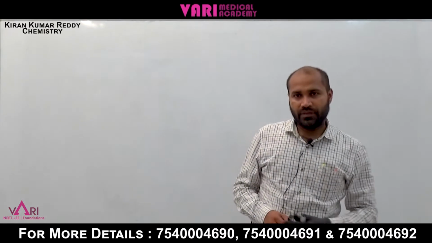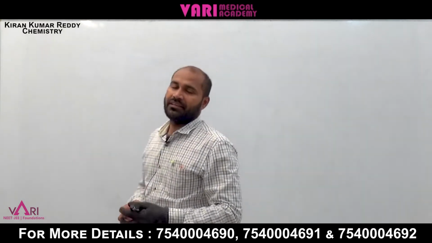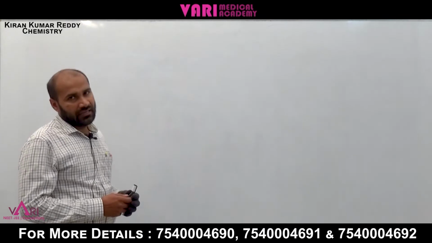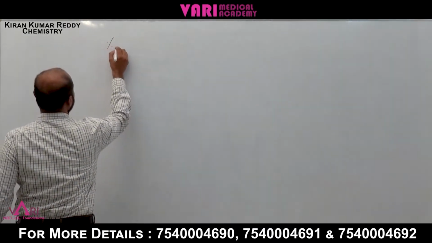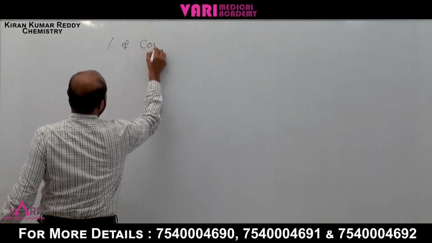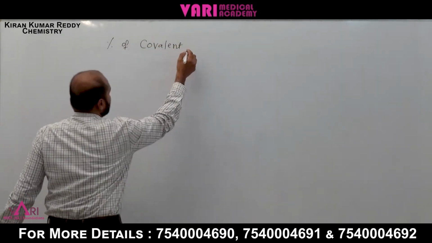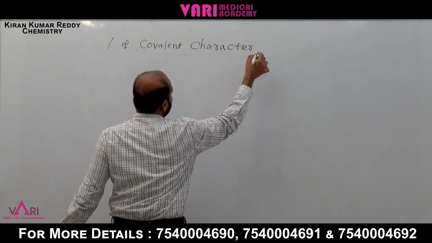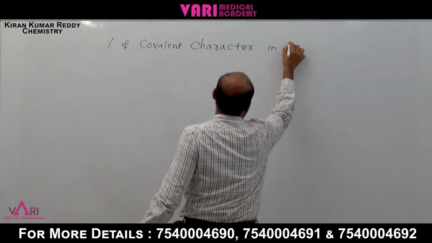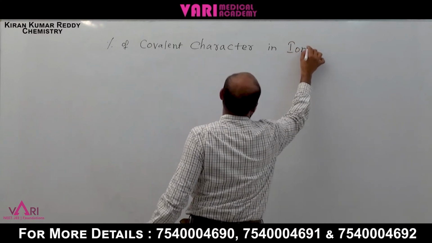Yeah, good afternoon students. Today I am going to explain percentage of covalent character in ionic bond.